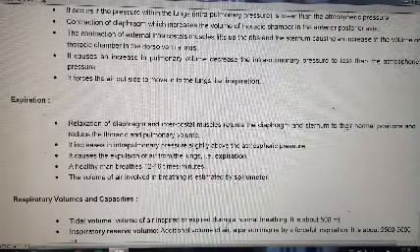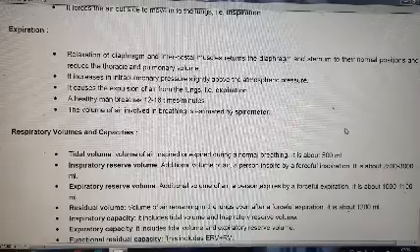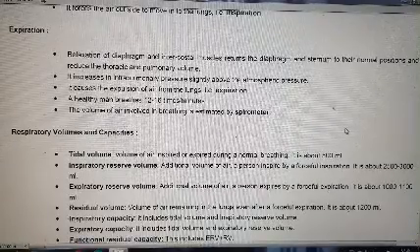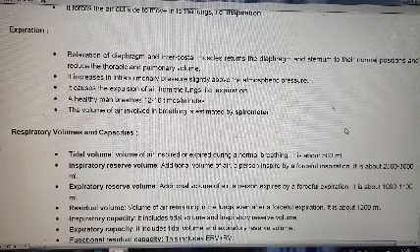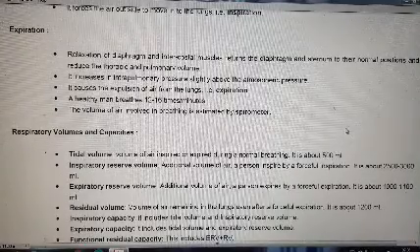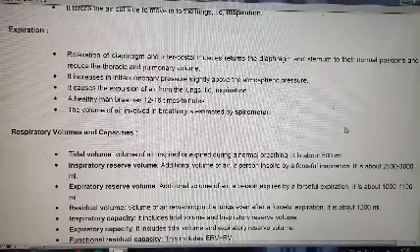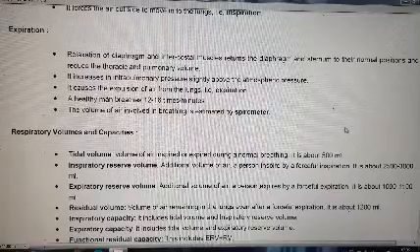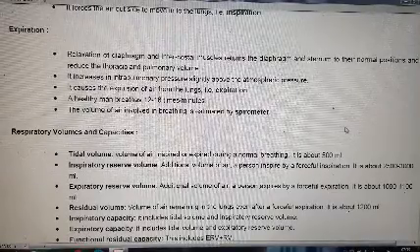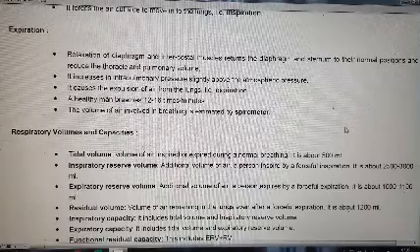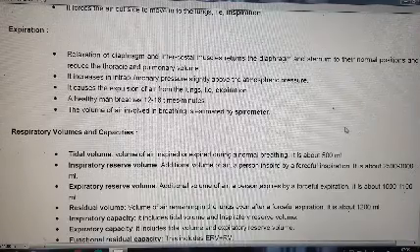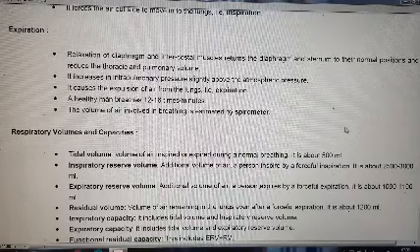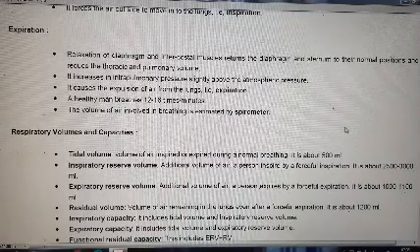Now, expiration. Relaxation of the diaphragm and intercostal muscles returns the diaphragm and sternum to their normal positions and reduces the thoracic and pulmonary volume. It increases the intrapulmonary pressure slightly above the atmospheric pressure. It causes the expulsion of air from the lungs, that is expiration. A healthy man breathes 12 to 16 times per minute. The volume of air involved in breathing is estimated by a spirometer.